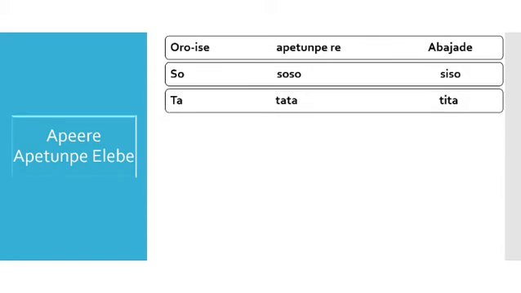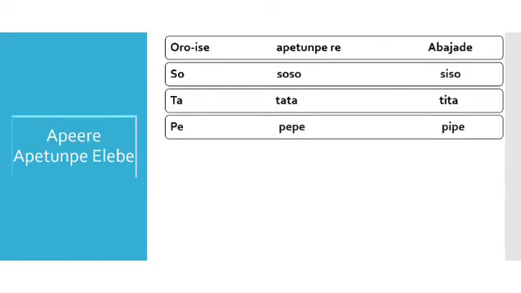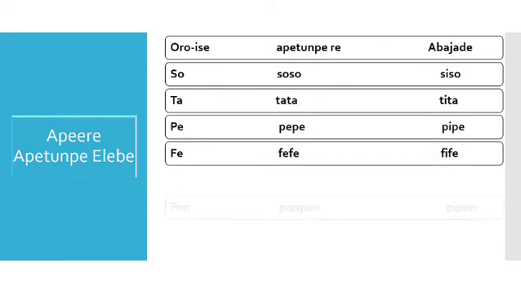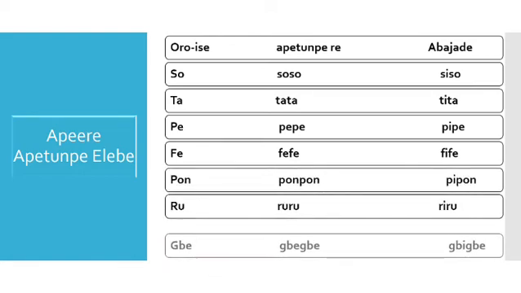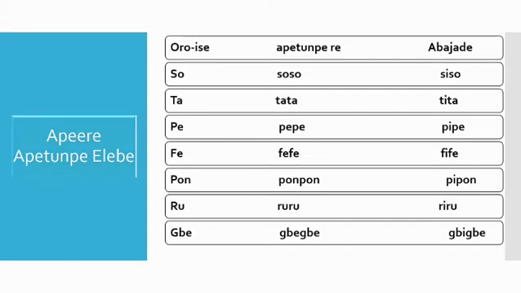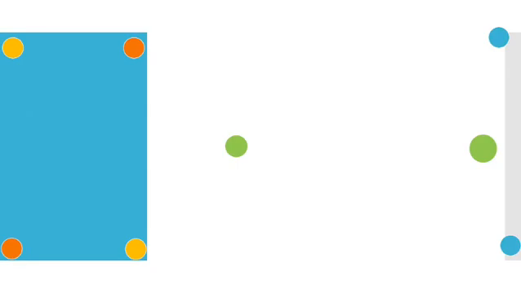For example, just as you have on your screen, you have so, seesaw. Now we're going to remove the initial vowel and replace it with I: ta, tita; pè, pípè; fẹ́, fífẹ́; pọ́n, pípọ́n; rù, rírù; gbé, gbígbé. You will notice that we have removed all initial vowels and replaced them with vowel I. Yes, that's how we do our partial repetition.